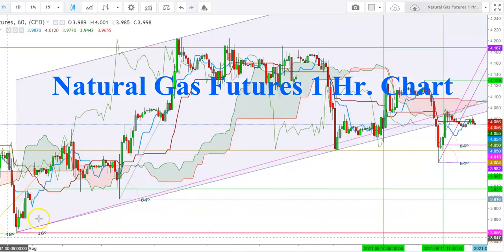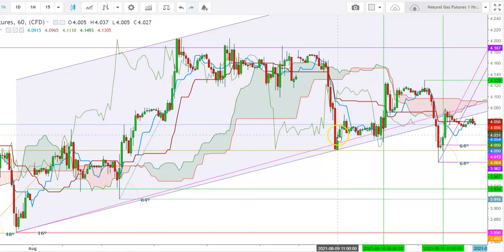So here in an hourly time frame, I've already discussed the movements of natural gas futures in my previous videos. So here you can see how the natural gas futures have been maintaining the current uptrend from the levels of $3.858, which the natural gas futures tested on July 30th, and since then we have seen the natural gas futures have shown a strong upward move.